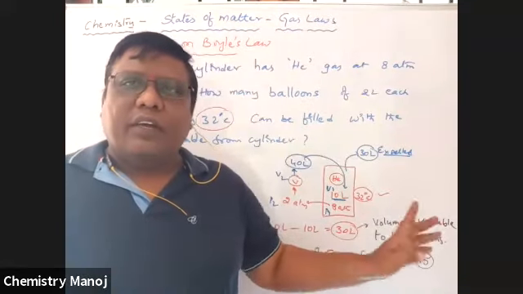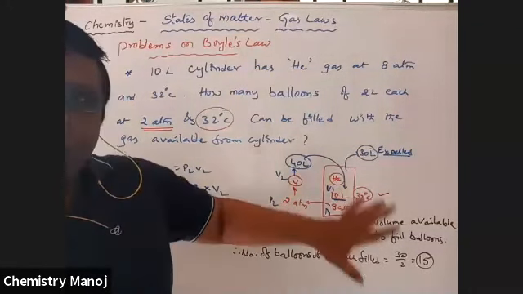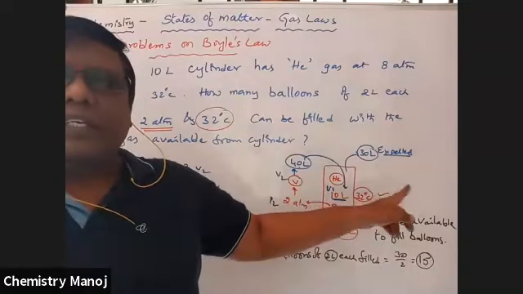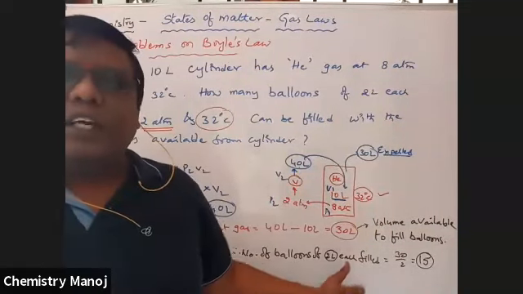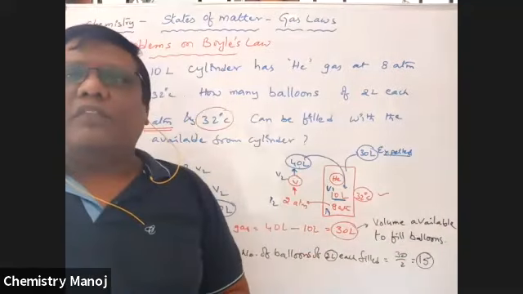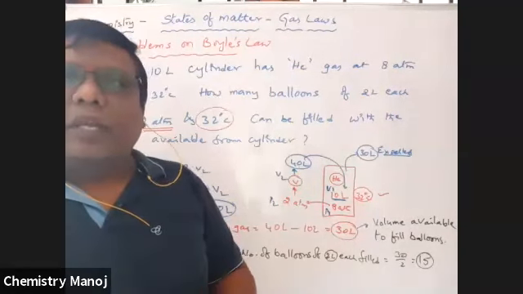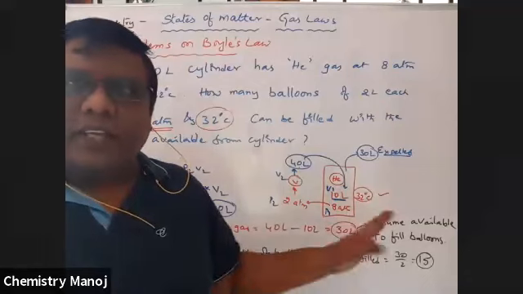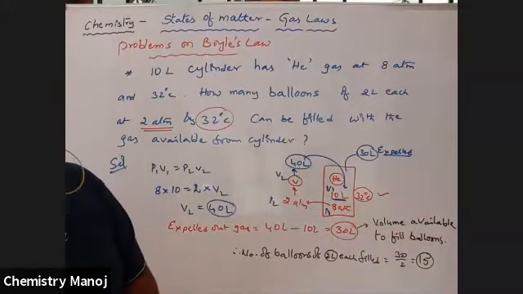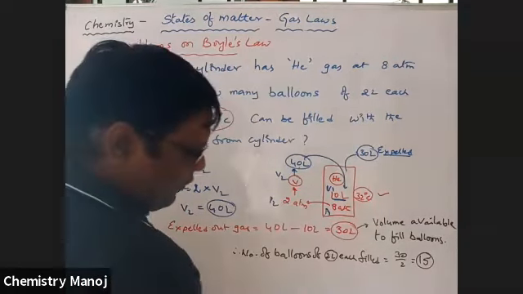Okay. So very, very important. So see here. Total 40 liters is there. 10 liters remain in the cylinder. Remaining only 30 is coming out. The coming out gas is filled in balloons. Each is 2 liters. That is the 30 by 2. There are only 15 balloons we will fill here. So this is a very, very important model. So be careful. Not 40 by 2, it is 30 by 2 because that 10 remains in the cylinder, not coming out. So this is the problem, very, very important.